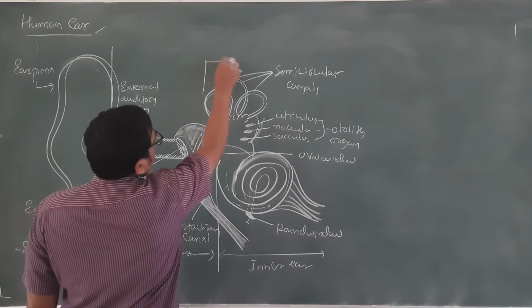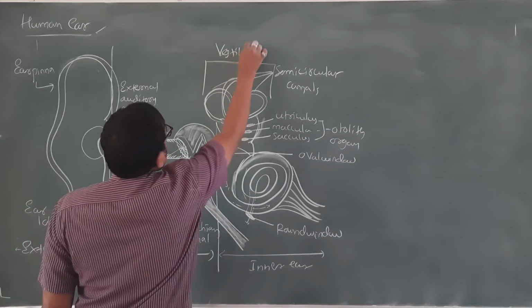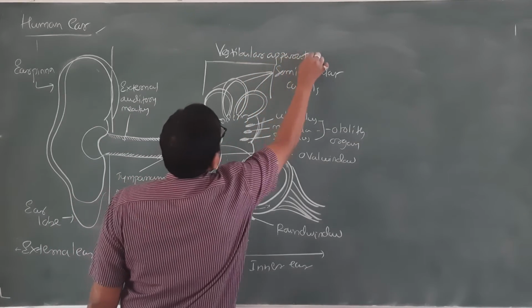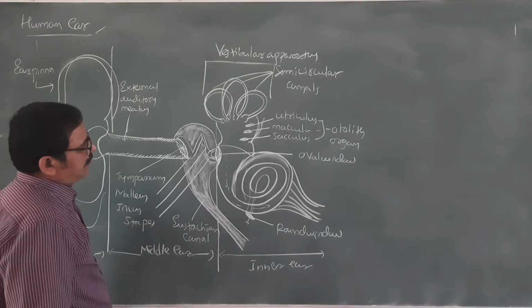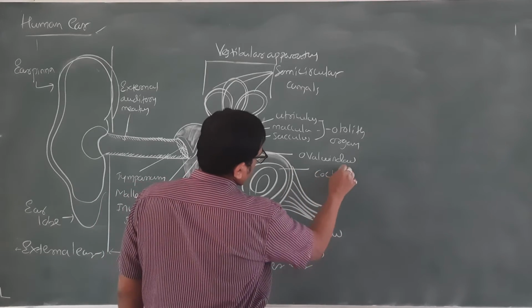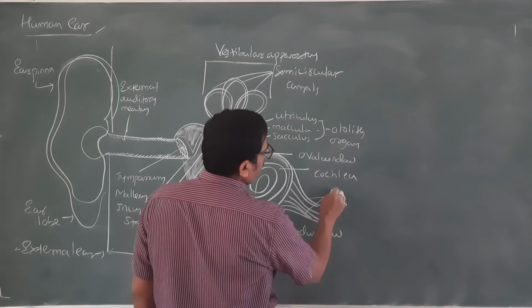Together it is called the vestibular apparatus. Now here this is what we call the cochlea, and this is mainly the auditory nerve.